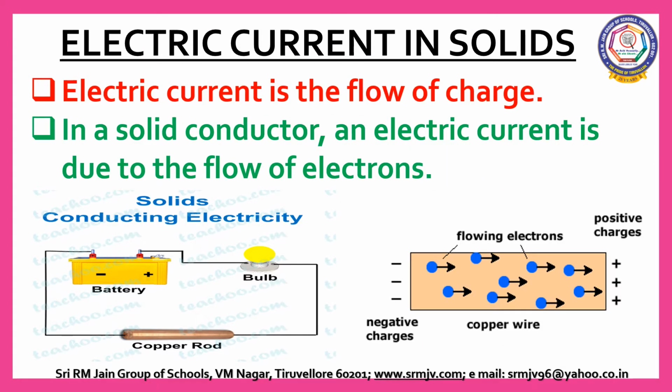Let us discuss about electric current in solids. What do you mean by current? A current is a stream of charged particles, such as electrons or ions, moving through an electrical conductor. In the previous class, we have discussed that metals are good conductors of electricity because of free electrons. So, in case of a solid conductor, an electric current is due to the flow of electrons.